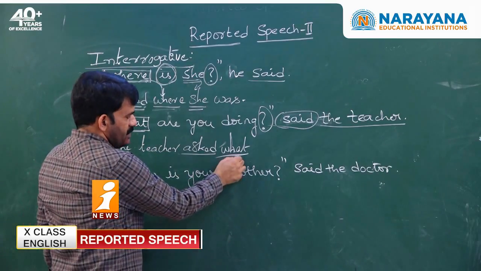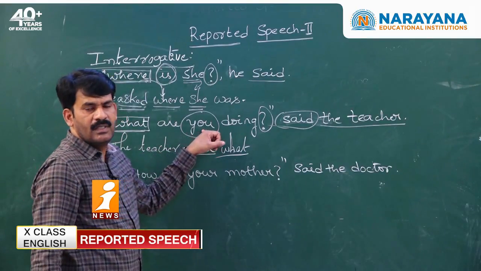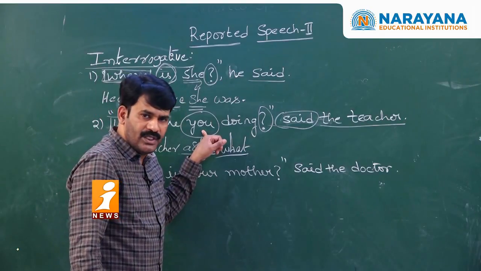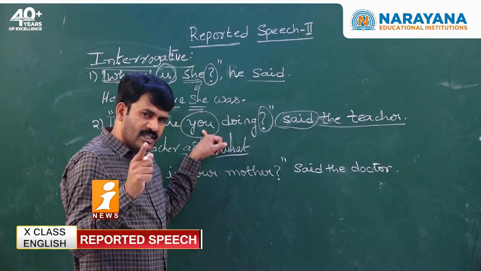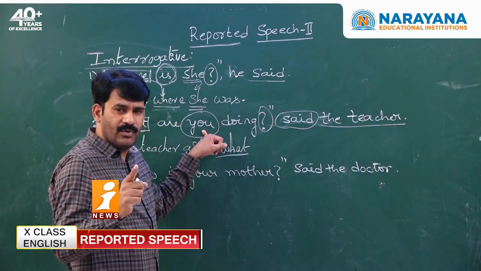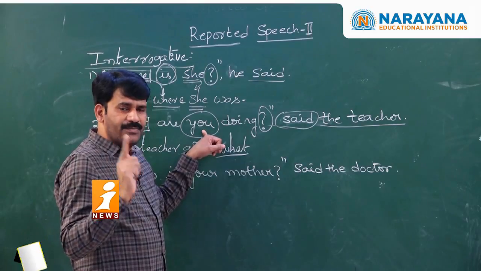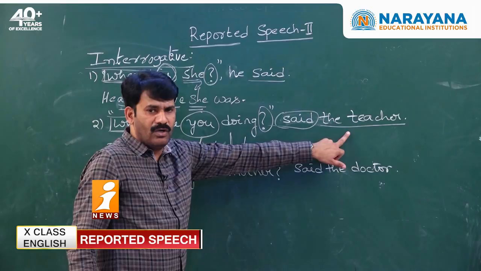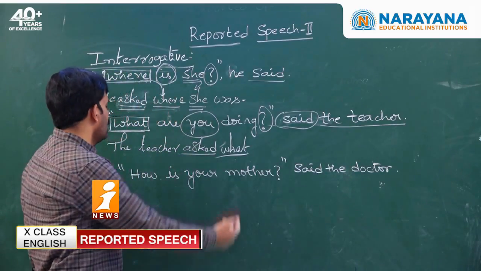Once after writing the conjunction, we have to take the subject of reported speech. What is the subject of reported speech here? The subject of reported speech is second person. When second person is used as a subject of reported speech, what are we supposed to do? We need to depend on the object of reporting verb. Is there any object of reporting verb? No. When there is no object of reporting verb, just imagine that there is a me.